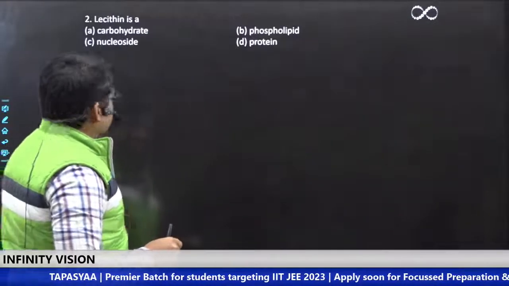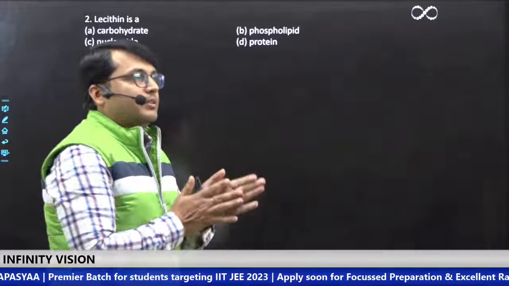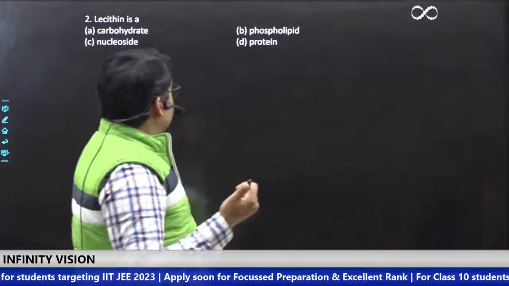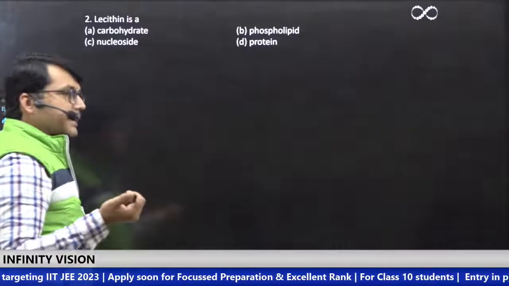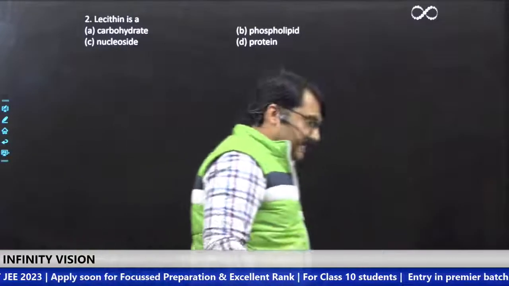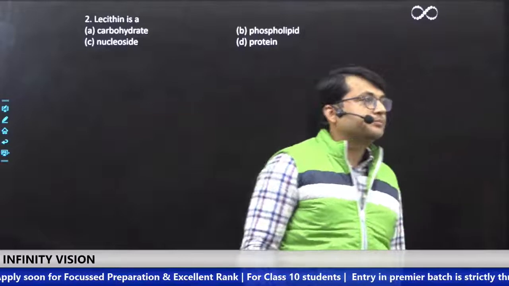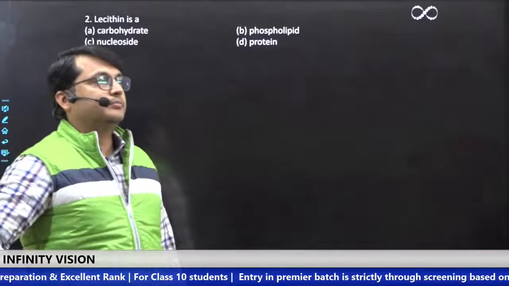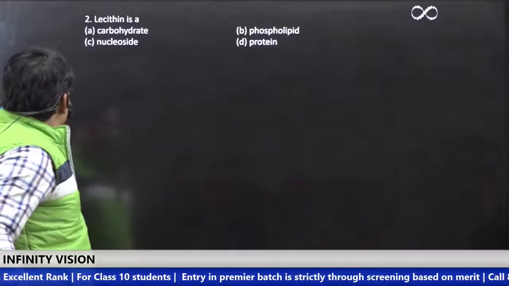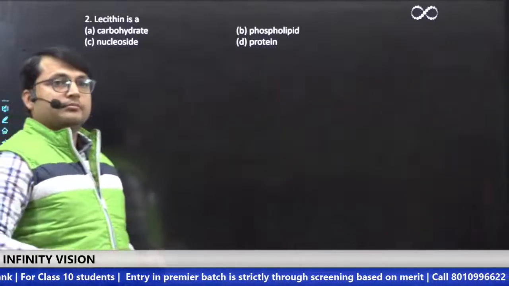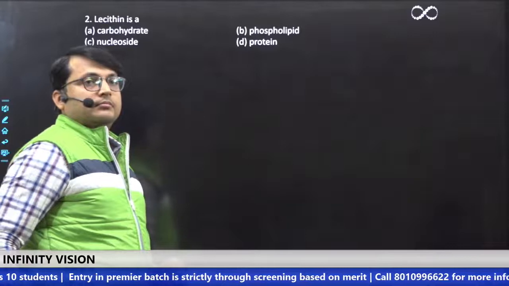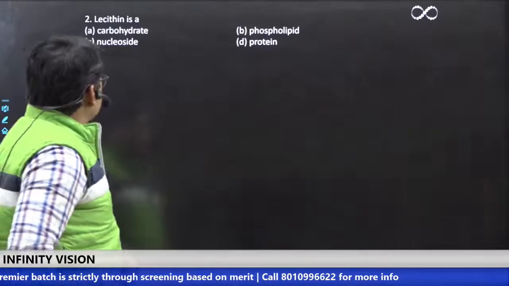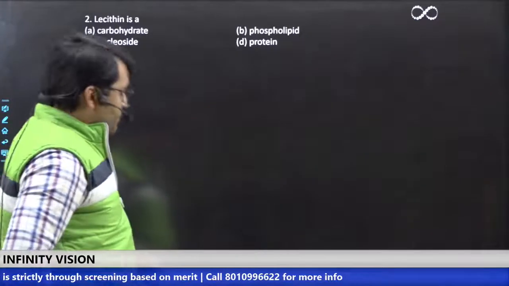Okay, next question. The next question was, lecithin is a carbohydrate, phospholipid, nucleoside, or protein? What should be the correct answer? Okay, Akhil is saying B, phospholipid.